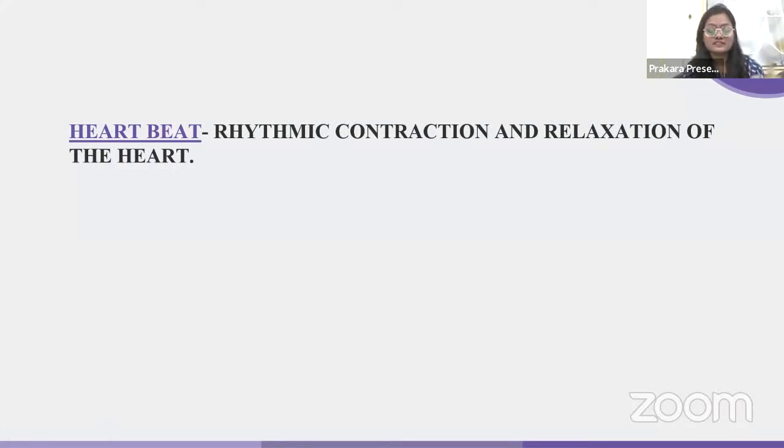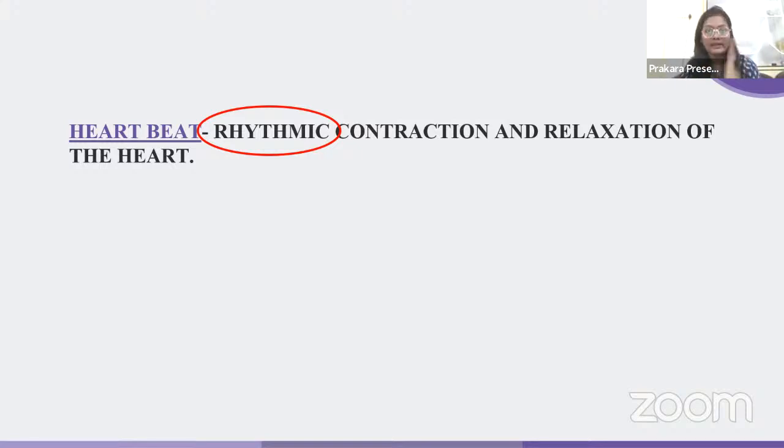Okay, if you just see the definition properly, I have added one more word over here, which is rhythmic. Heartbeat is not just any normal contraction or relaxation of the heart. It is a rhythmic contraction and relaxation of the heart. Now, your heart cannot contract two or three times and then go for one relaxation, or relax four or five times and then not undergo contraction.